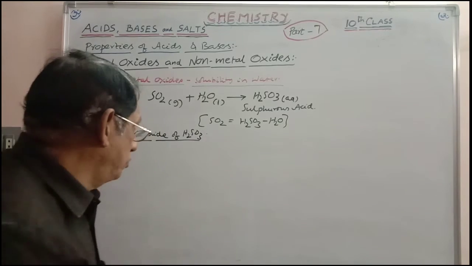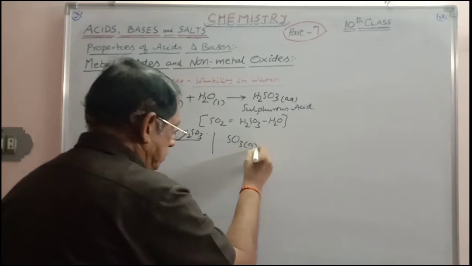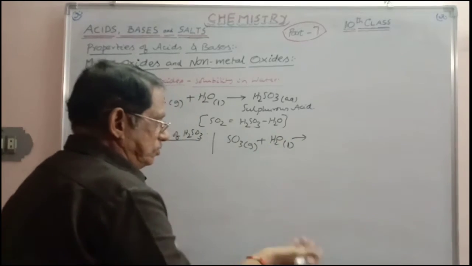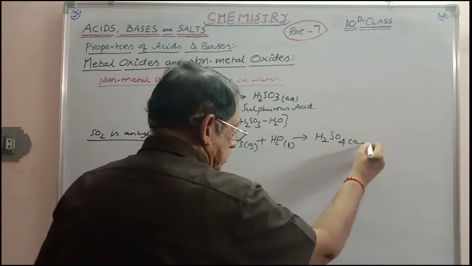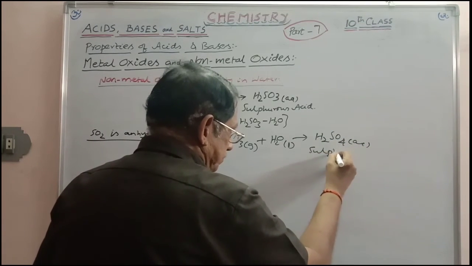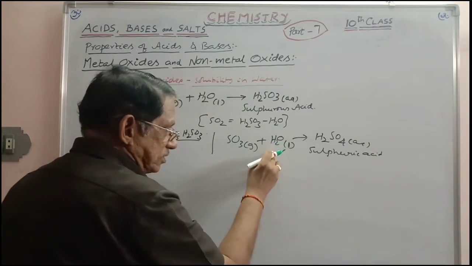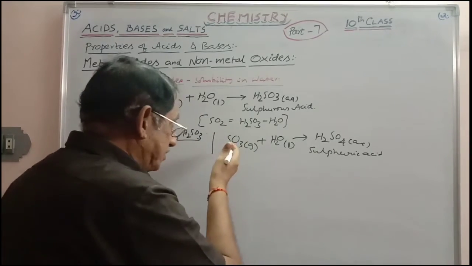Similarly, we can take some more. We can take SO3 gas plus H2O liquid, dissolves in H2O, giving you H2SO4 aqueous. This is sulfuric acid. If you subtract water from sulfuric acid, you will get SO3. Therefore, sulfur trioxide is an acidic oxide.